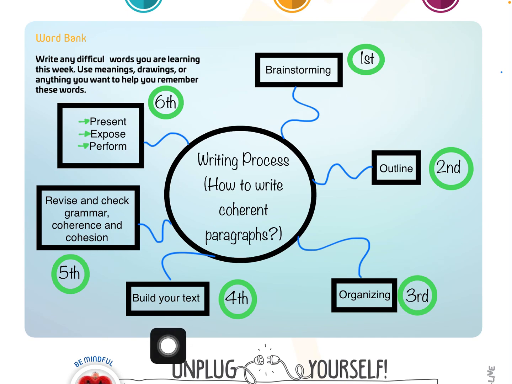When you have the text built, you are going to revise and check the grammar, the coherence and cohesion. Remember the present simple, present continuous, past simple, past continuous, present perfect simple, and present perfect continuous. We are going to analyze them in order to be coherent in a text. Then the sixth and last step is to present or perform your text.